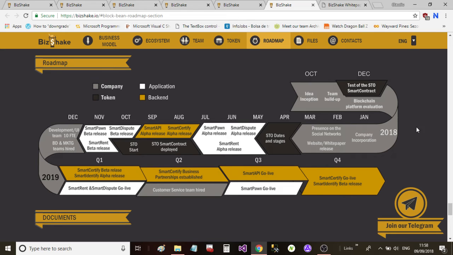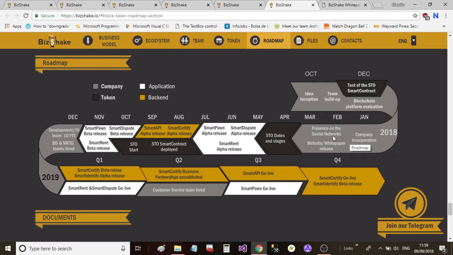Okay, so the project actually kicked off then. So we can see the blockchain platform and evaluation, the company incorporation was in January. Then we've got the team build up in February. Okay. Then in March, we can see here the presence of the social networks. Okay, STO stages, April. Okay, sorry, my bad here. So we can see October and December up at the top. The idea inception, the team build up happened in October 2017. Then in 2018, the company incorporation started.